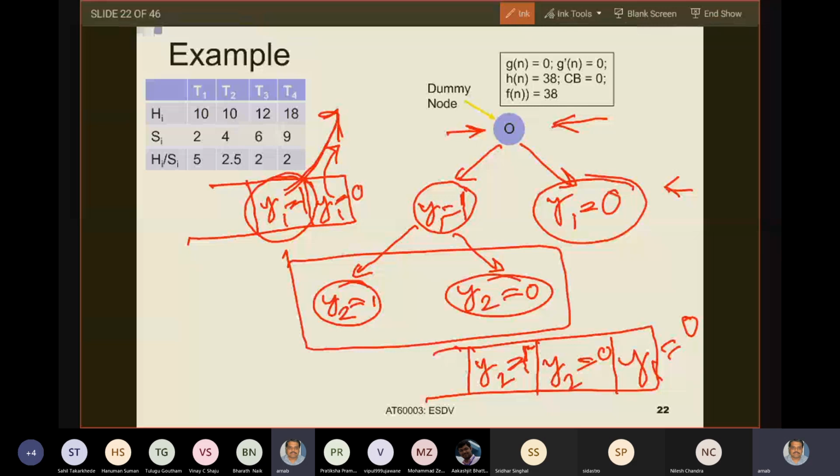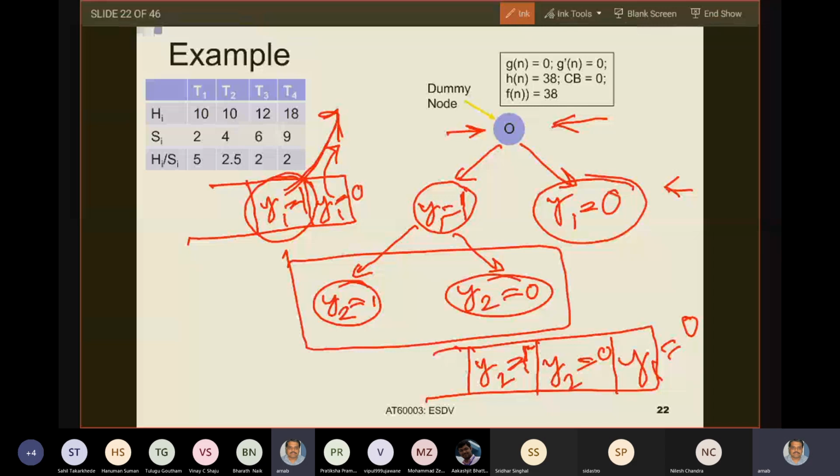So let us say that, because I have done the example like this, I will choose task 1, then task 2, then task 3, then task 4, in this order. If I choose task 1 first, then the two options for task 1 are either y1 equals to 1 or y1 equals to 0. Either task 1 will be in software or task 1 will be in hardware.